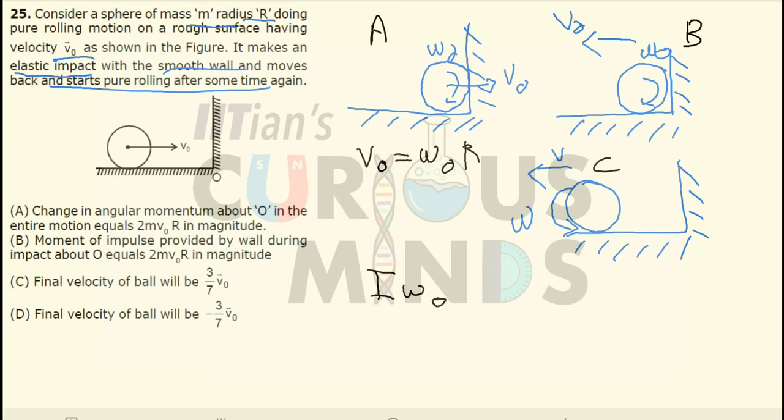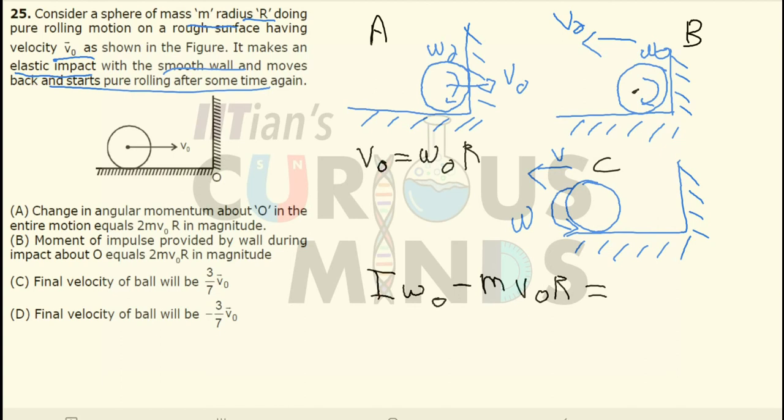If I write down the I omega naught over here, it will be inside the board, and v naught over here will be outside the board. So it will be equal to minus m v naught into r. It will be in opposite direction, therefore it will be negative. It will be equal to minus m v naught into r.